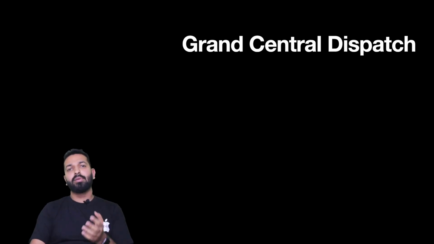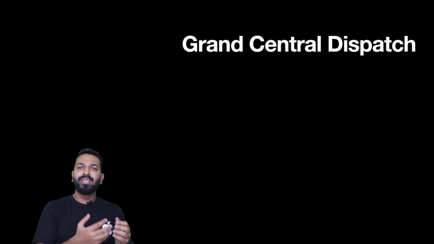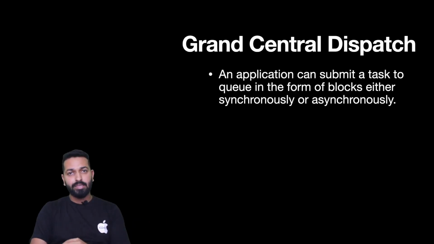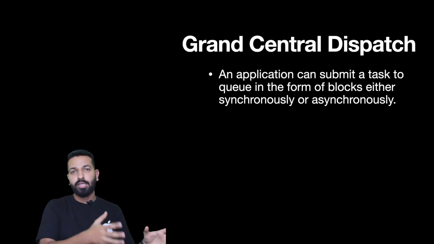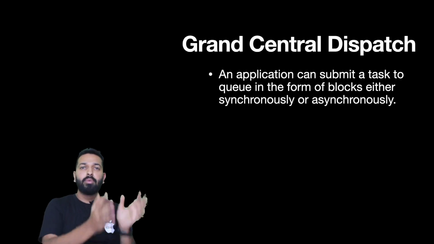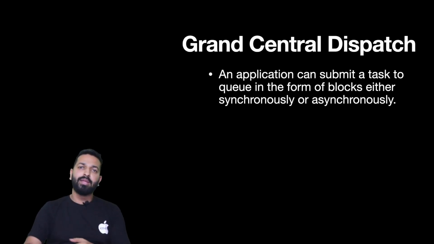We can do that in the form of closures, in the form of blocks, and those submissions can be synchronous or asynchronous. This is very confusing: what do you mean by synchronously submitting a job to be executed, and how does it differ from the asynchronous manner?